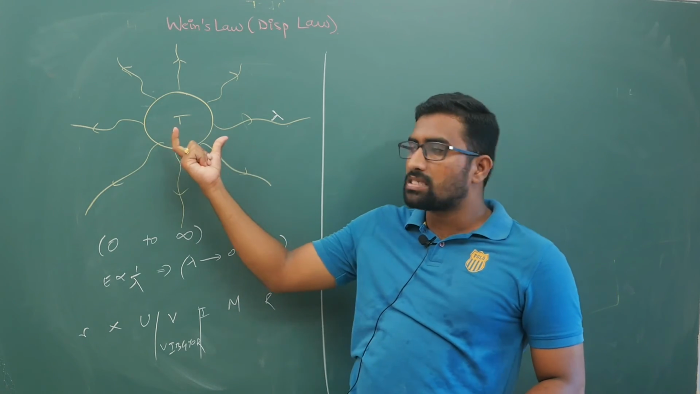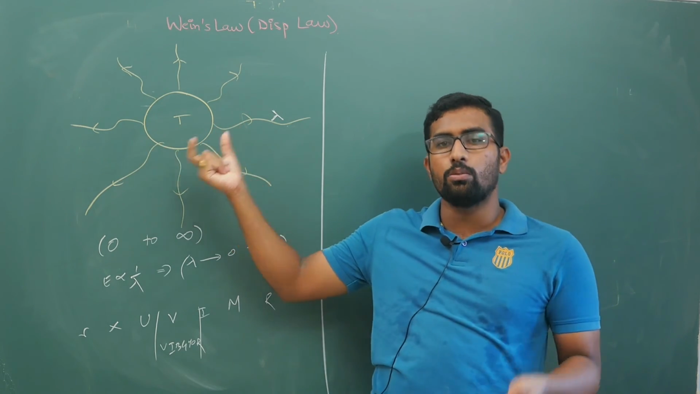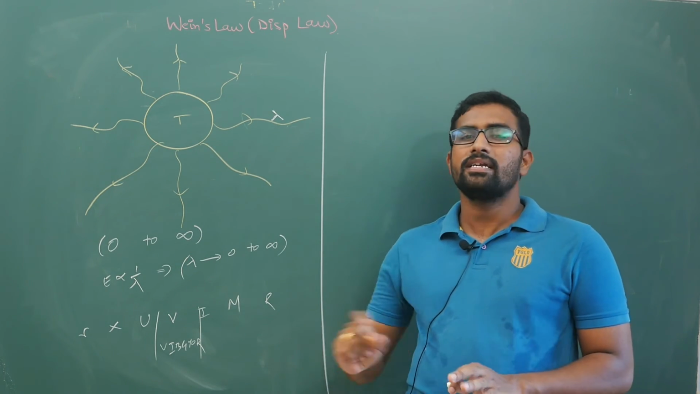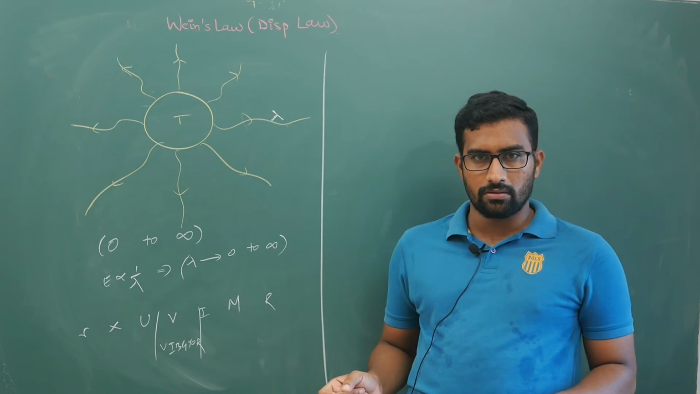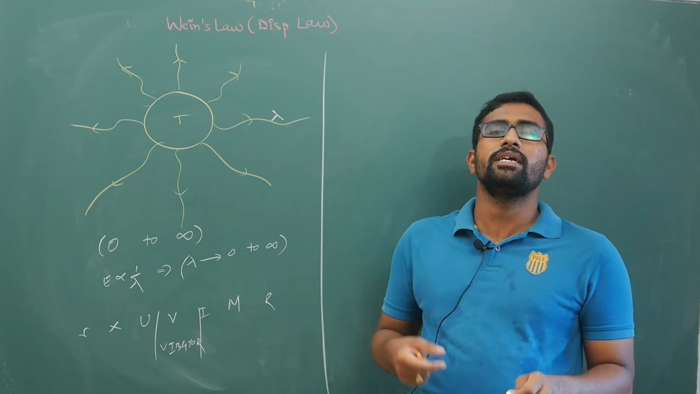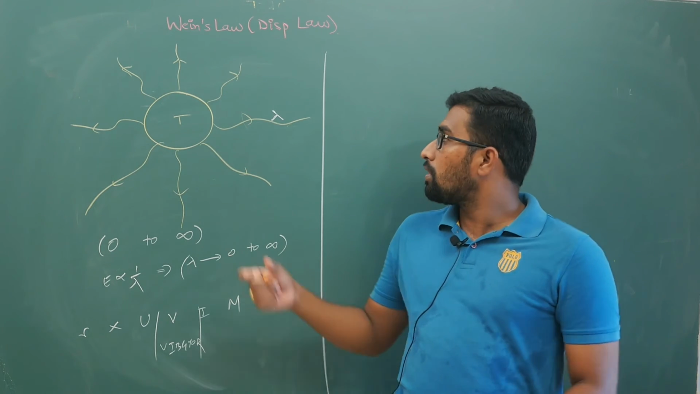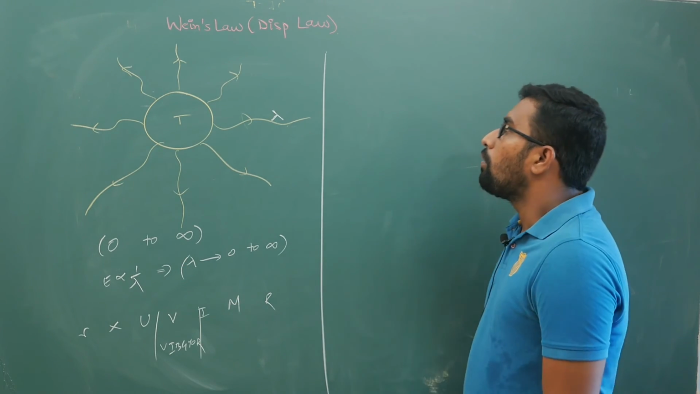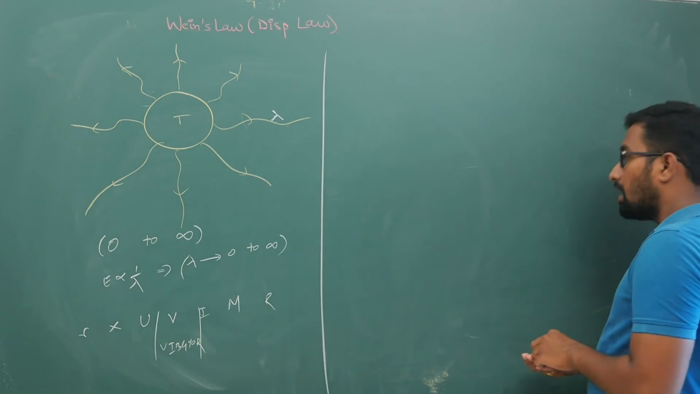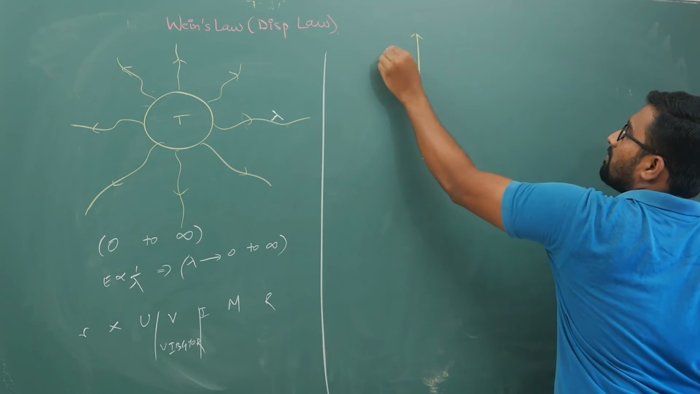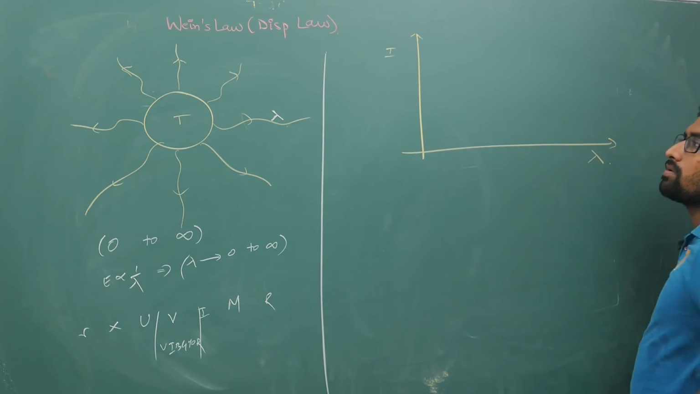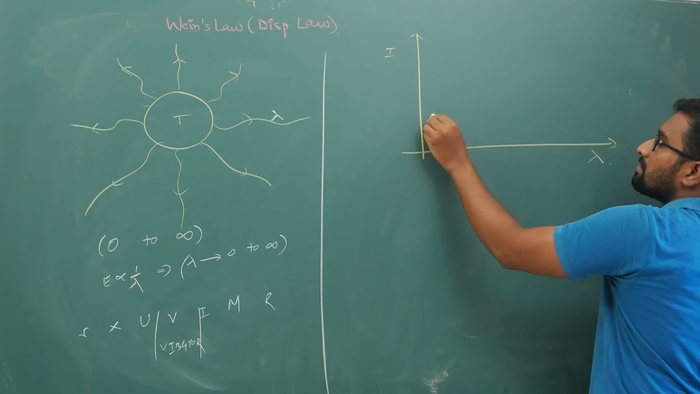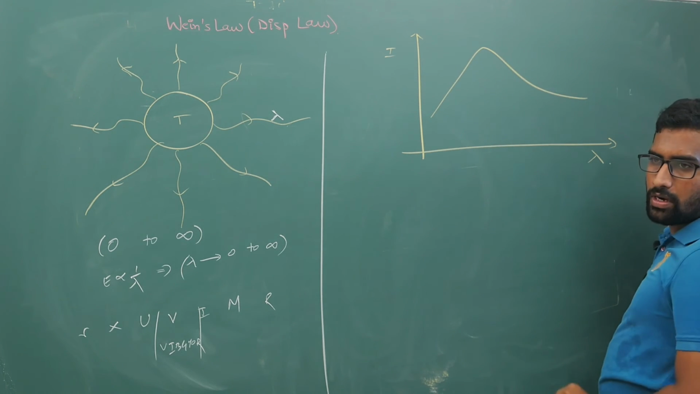But while this object is being visible in red color, the maximum radiation that is being emitted is in red color. But it doesn't mean that other radiations are not there. Other radiations are also there, but relatively in lesser quantity. So for more amount of time it is in red color if it is showing red color. Now what did Wien do? He took an intensity versus wavelength graph, and he plotted this graph for different bodies.